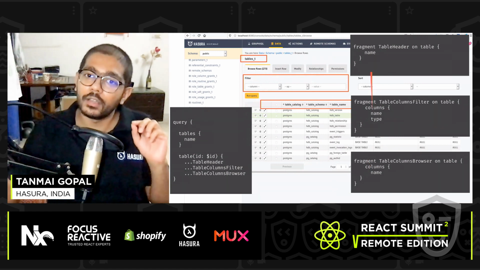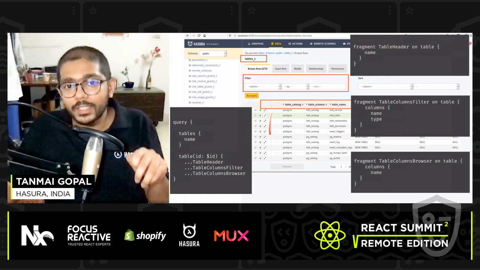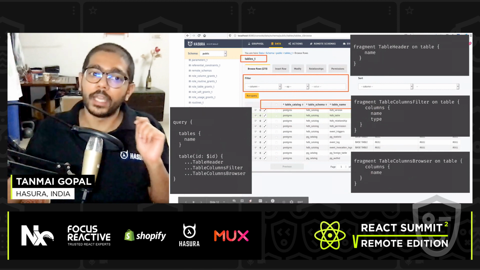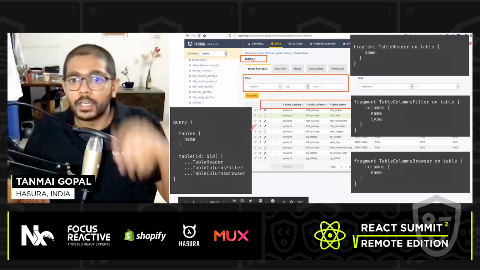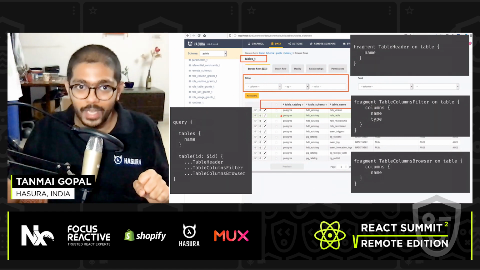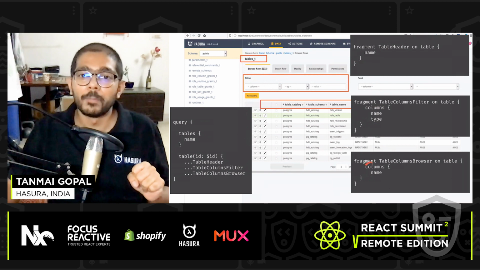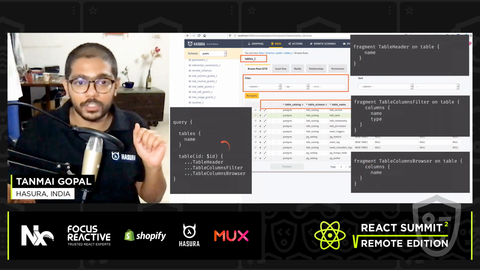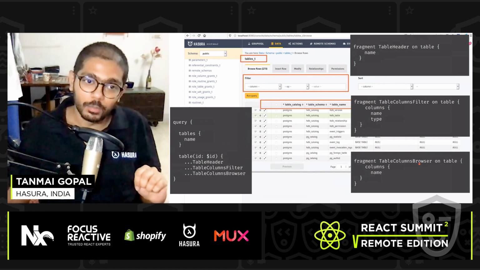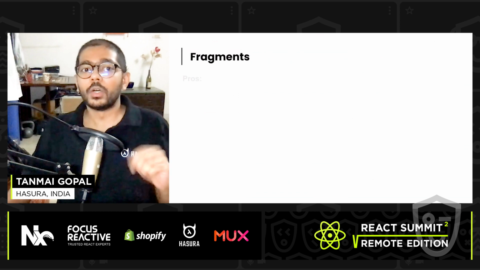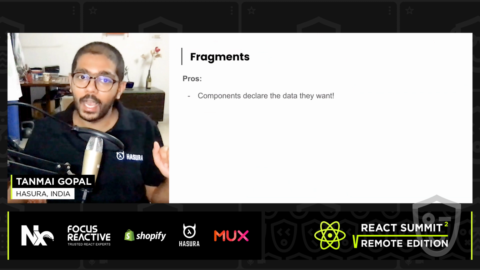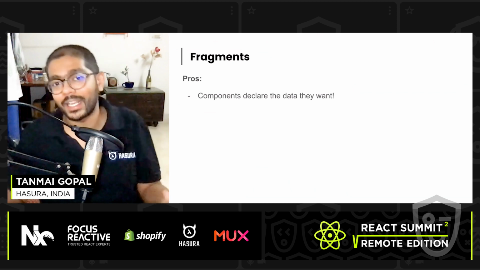So I declare these fragments alongside the components that I build, right? So let's say I have 3 files here. In each of these files, I include a fragment, right? And then in the ancestral component, I'll go to the ancestor query component somewhere. Even though these components have a hierarchy, I have to include this fragment in the ancestor component here, or something like that, right? So that's what the fragment experience would look like. The pros here are that it's nice, because for every component that I'm building, I can declare exactly the data that I want.